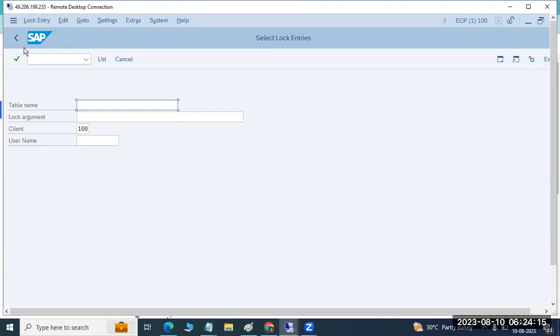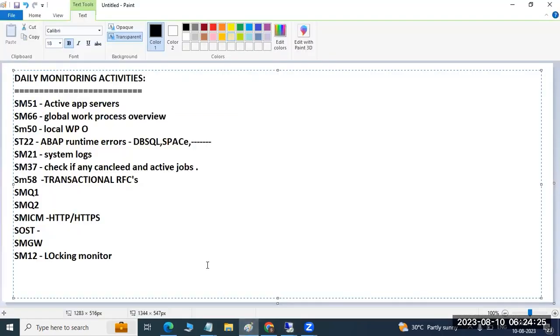Then the customer will come to us and ask what you are doing, or say you are not monitoring the system, something like that, right? So that is what we have to check in the systems. Once that is completed, the next one is SM13, for checking the updates, the failed update records in the systems.